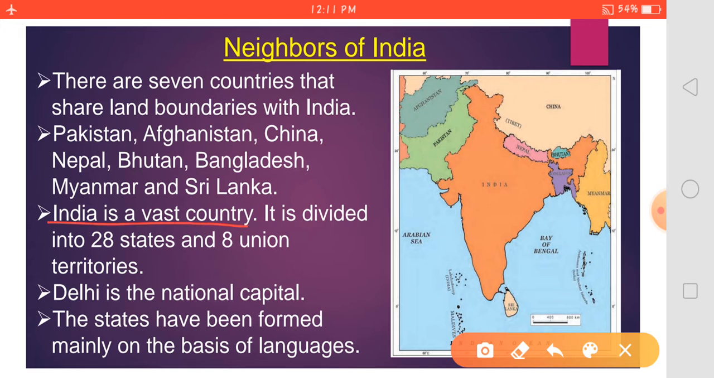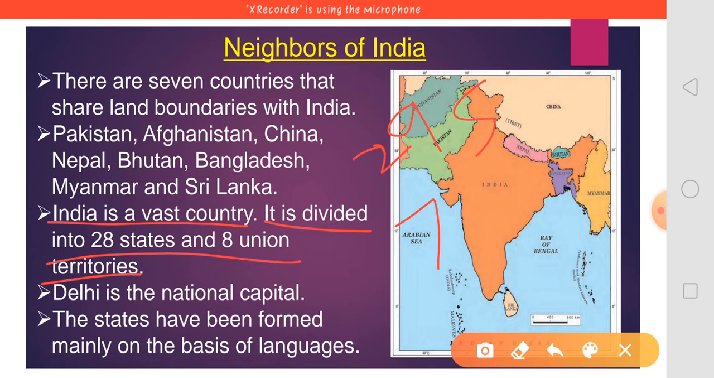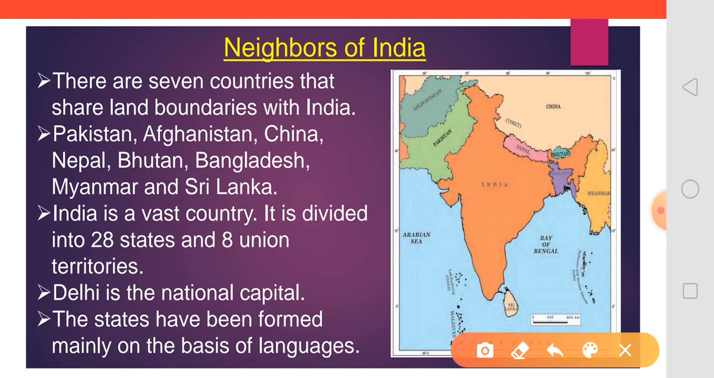India is a vast country. It is divided into 28 states and 8 union territories. Previously India was divided into 29 states and 7 union territories. But now, recently India has been divided into 28 states and 8 union territories. Delhi is the national capital.